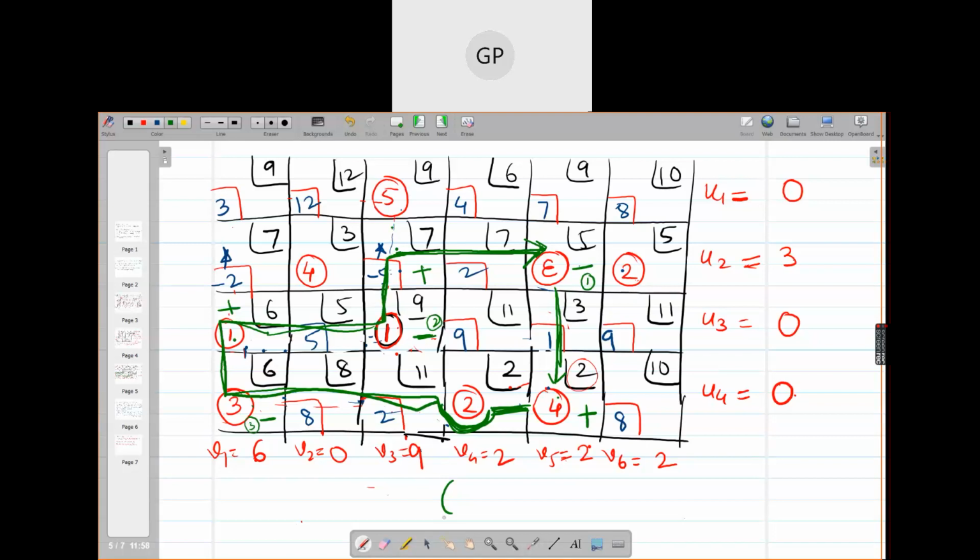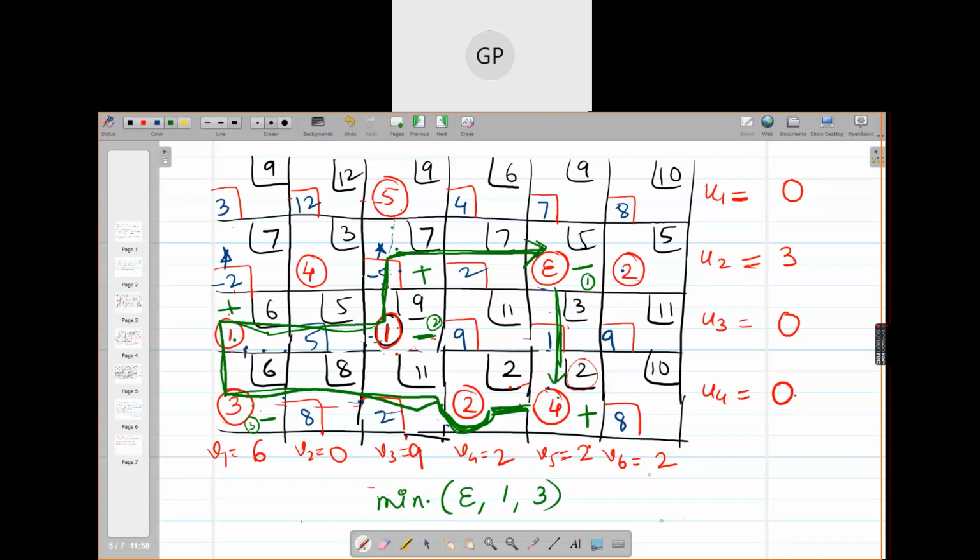So what are the units? How many units are placed? Epsilon, 1 and 3. So what is the minimum of that? Epsilon. Okay. So you will adjust only epsilon units.